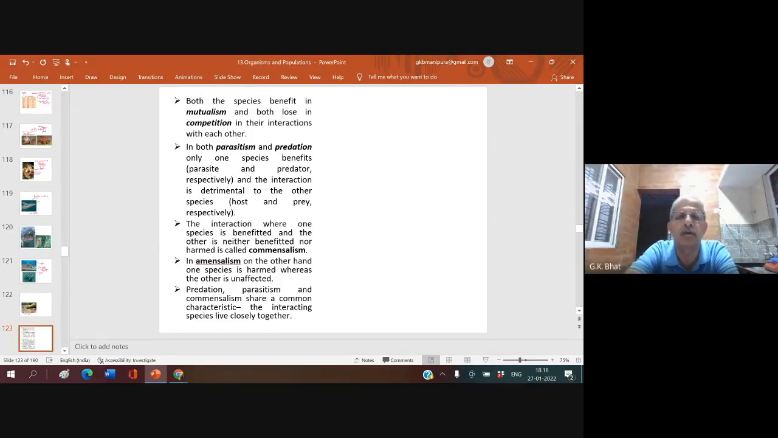In both parasitism and predation, only one species benefits, that is the parasite and the predator respectively, and the interaction is detrimental to the other species. Detrimental means harmful to the other species, that is the host and the prey respectively. Whenever some parasite lives inside the body of the host, the parasite damages the body of the host. The roundworm you have in your body, whatever you eat, it will be using that. So we think that we are eating for our own growth, but without our knowledge, the parasite makes use of that.